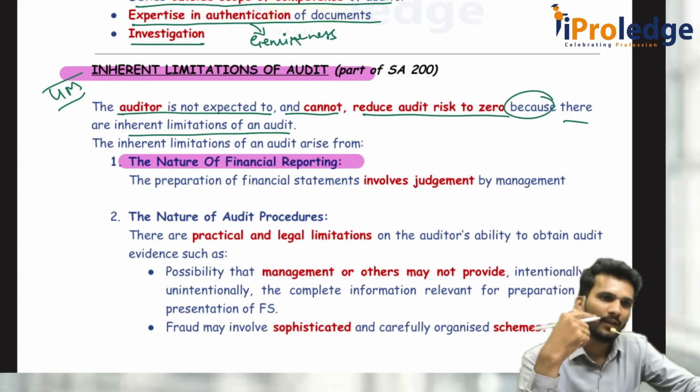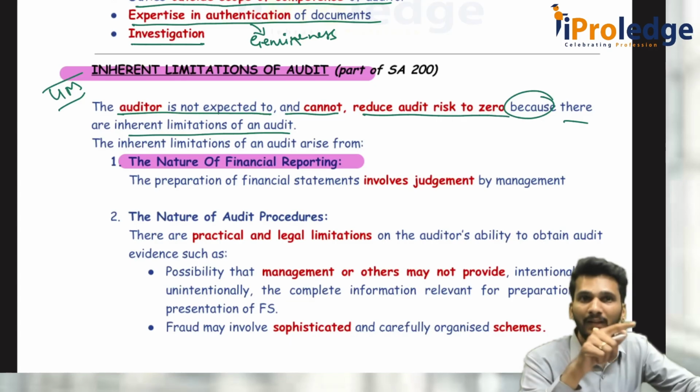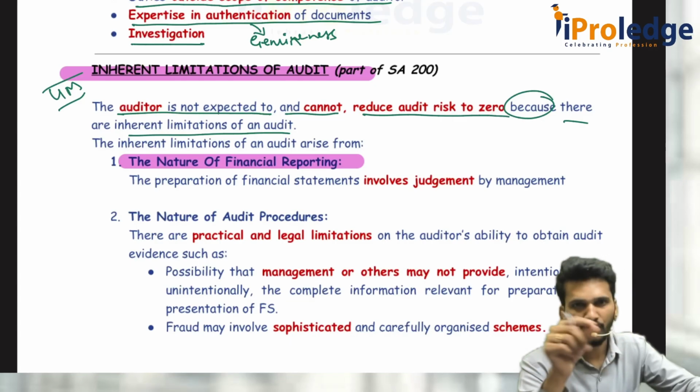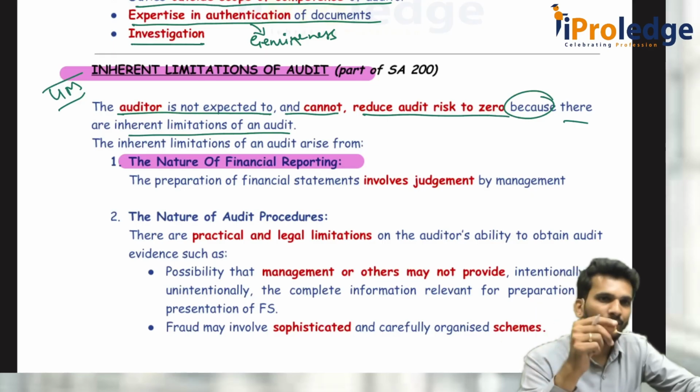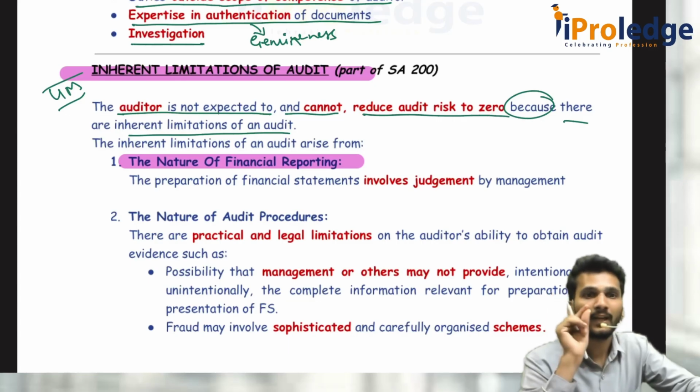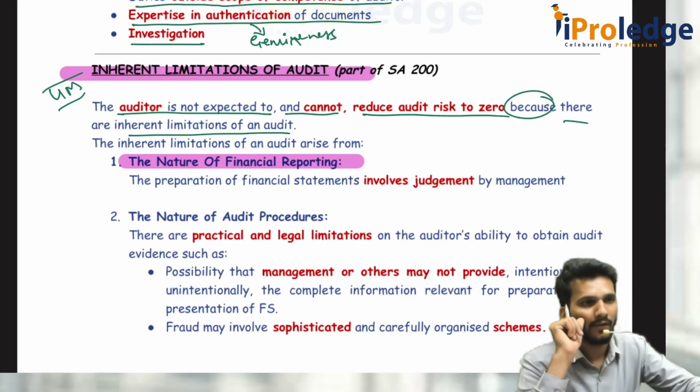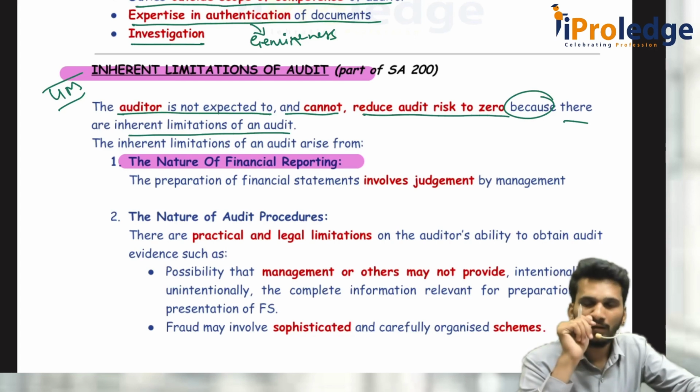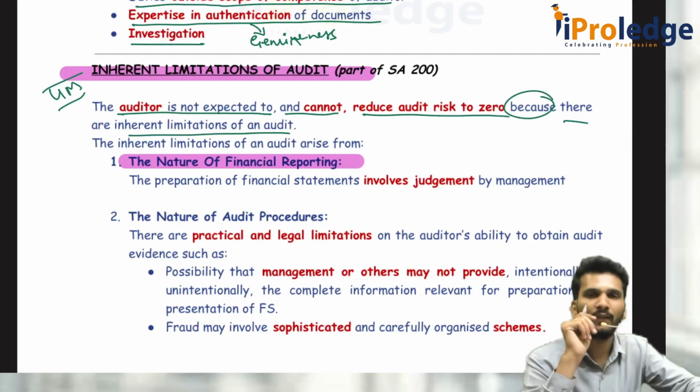That is why we can't say that whatever is stated in the financial statements is absolutely correct. For example, a machinery of 1 lakh with a 20-year life, and they charge 5,000 depreciation for the current year. I can't say 100% that 5,000 depreciation is correct, because depreciation is based on judgment. In the same way, there are so many items in the financial statements based on judgment. That is why, due to the nature of financial reporting, I can't express an absolute, 100% opinion. That is why we go for reasonable assurance. First inherent limitation: nature of financial reporting.